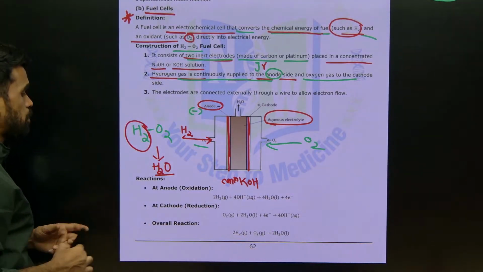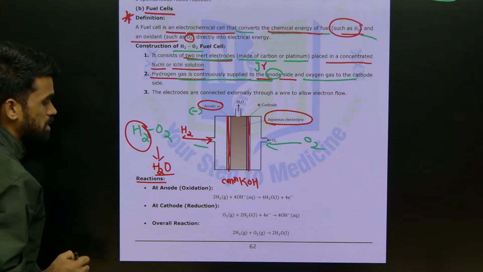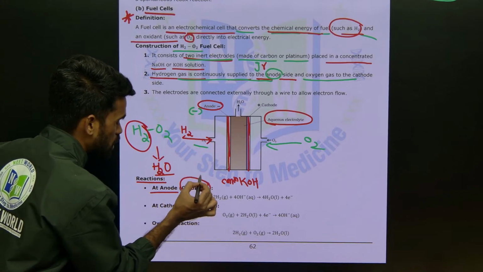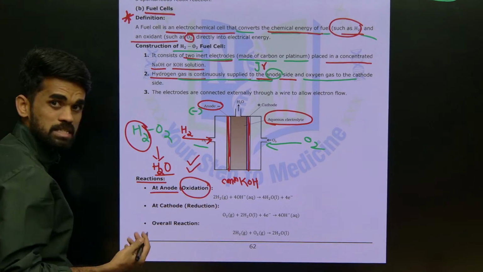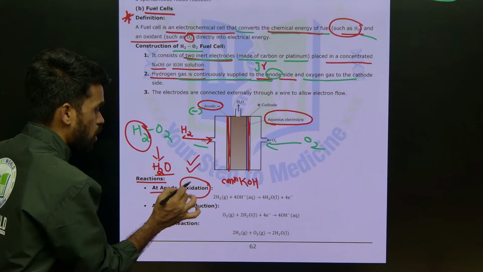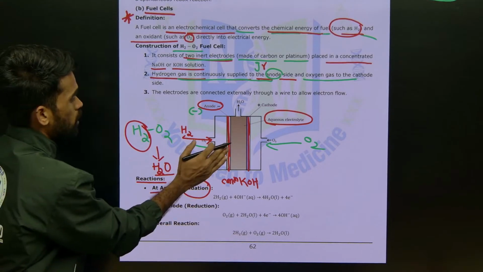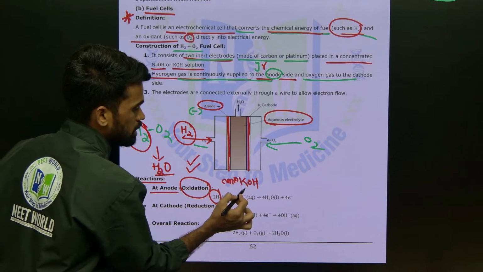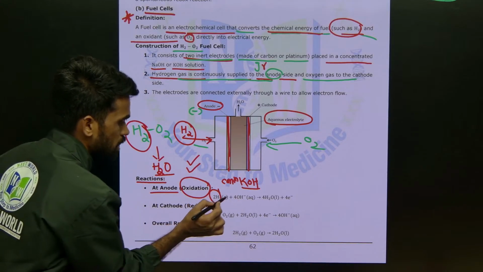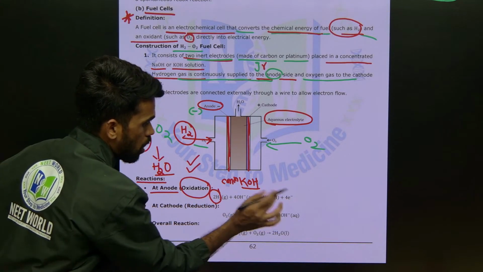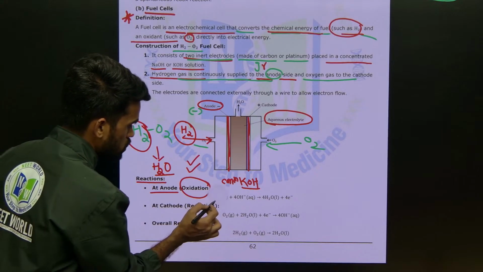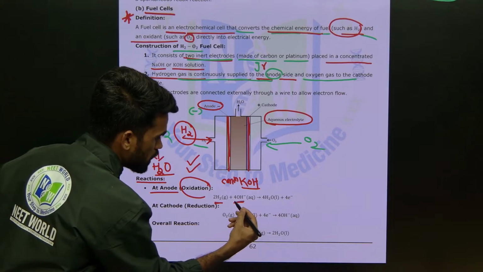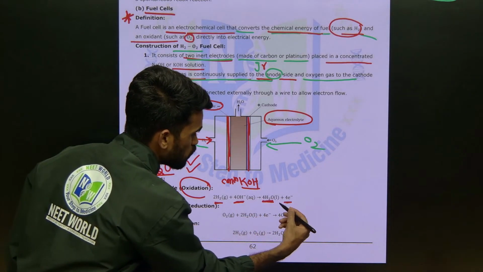Okay, so now what is taking place at anode and cathode? At anode we know oxidation is taking place. Whatever might be the cell, always remember at anode oxidation takes place. So now at anode what is the gas? We have hydrogen gas. This hydrogen gas along with this concentrated KOH undergoes oxidation. When it is undergoing oxidation, just observe here: 2H2 plus 4OH minus forming 4H2O plus 4 electrons are releasing.